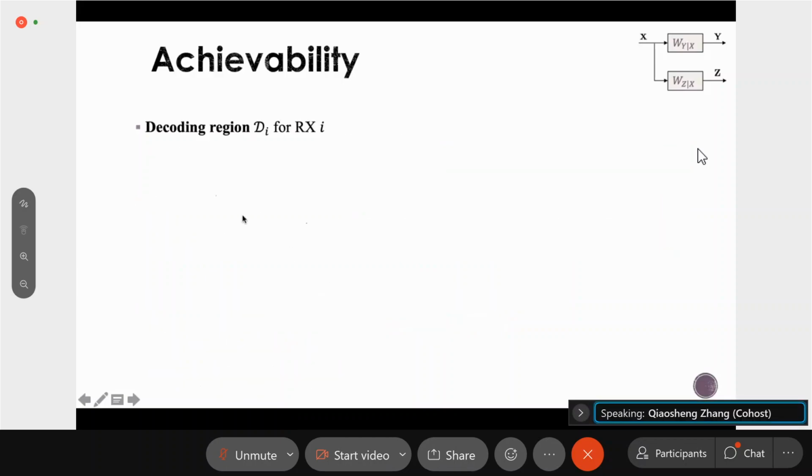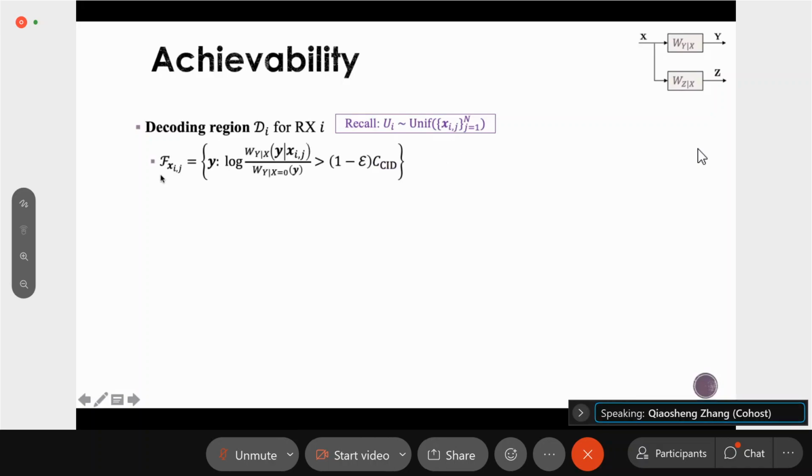And finally, we define the decoding region D_i for the receiver i. Recall that for receiver i, the corresponding message is m equals i, and the codeword U_i is a uniform distribution over x_{ij}, where j goes from 1 to capital N. So we define this f(x_{ij}) as a collection of y sequences which satisfies this condition.